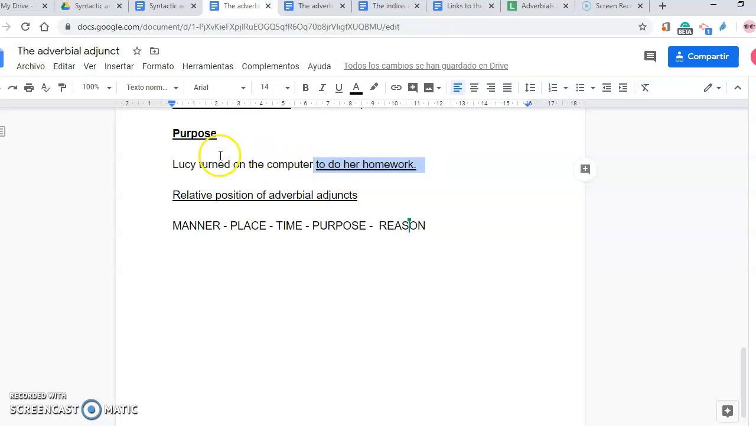All right, and finally, we've got the relative position of adverbials. If we have many adverbials, MPT is the rule: manner, place, time. And also if you have purpose, purpose, and after that, reason. Well, this is the adverbial adjunct.